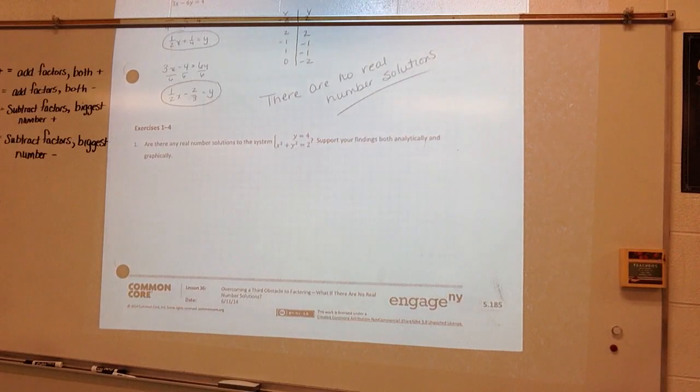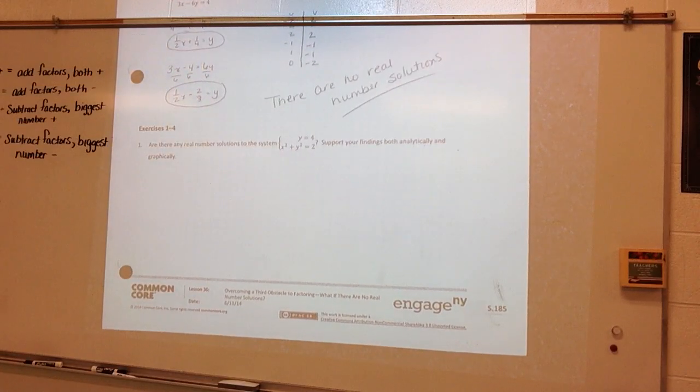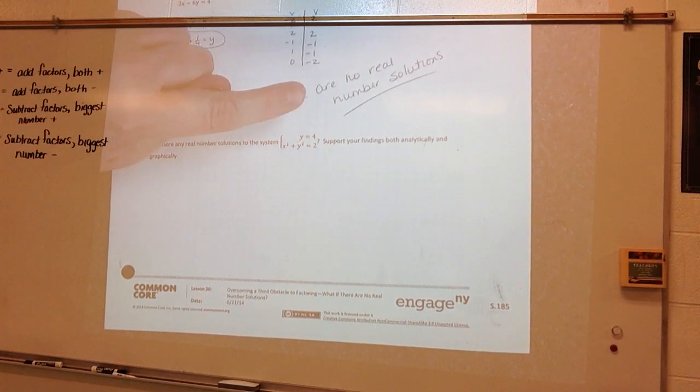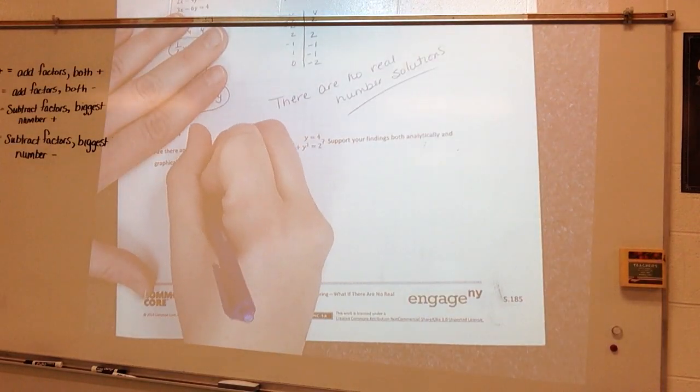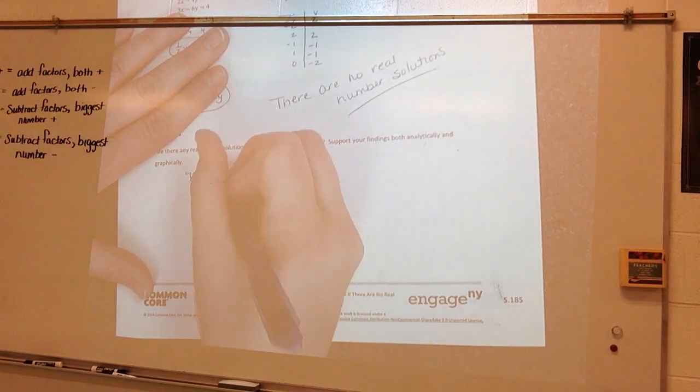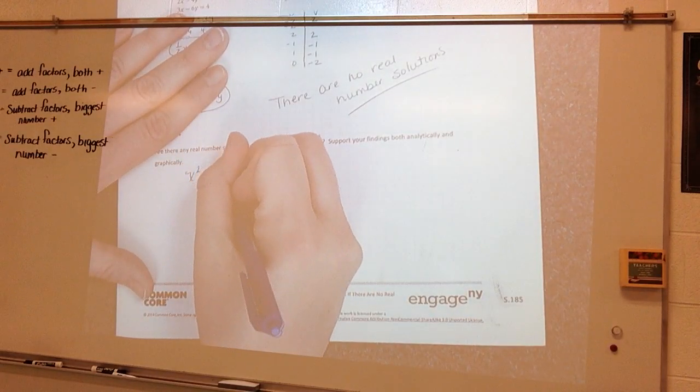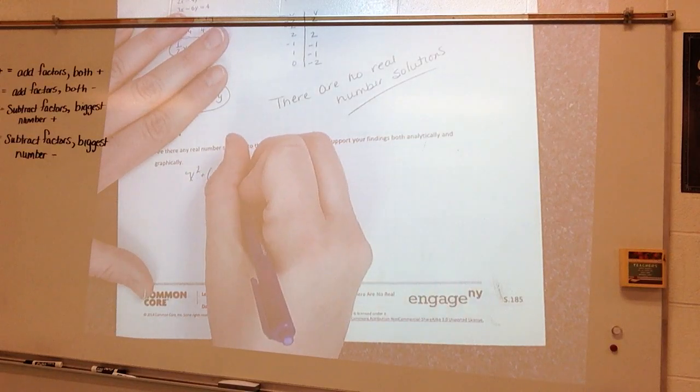All right, so how can I do this? Well, the first thing I can do is I know what y is equal to, so I can substitute y into my second equation. So I get x squared plus 4 squared is equal to 2.